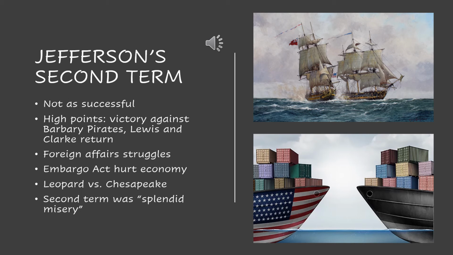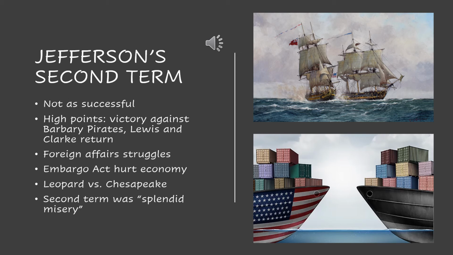But obviously, with every high point, there's a low point, and this second term has a lot of them. So he now has all of these struggles coming out of foreign affairs. He's really not getting along with Britain. He's having these issues with France. British ships are really torturing American ships, and you're seeing that in situations like Leopard versus Chesapeake, where the British ship Leopard attacks the Chesapeake, firing at them, killing and injuring a lot of Americans because they're trying to find deserters, people who left the British Navy to go over to the United States. That's becoming an issue, and his response to that situation is to pass the Embargo Act, which would essentially cut off trade and not allow the United States to trade with other nations.